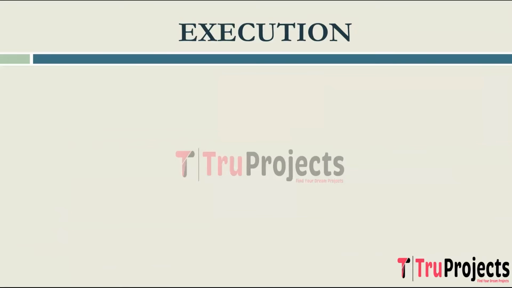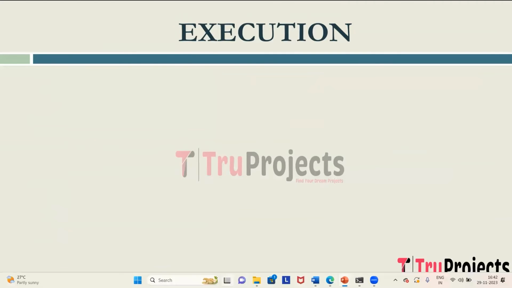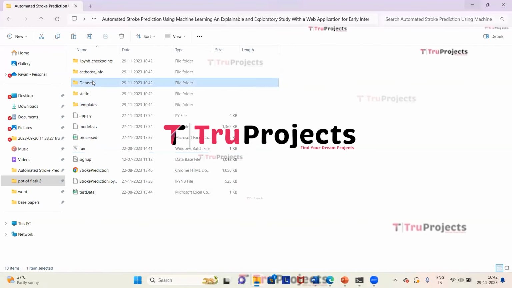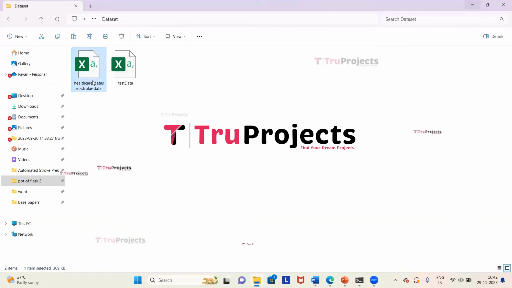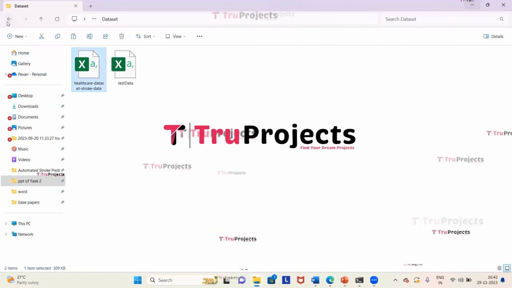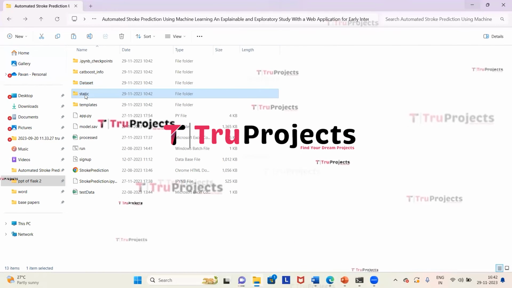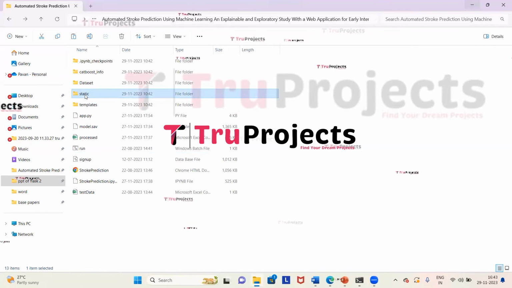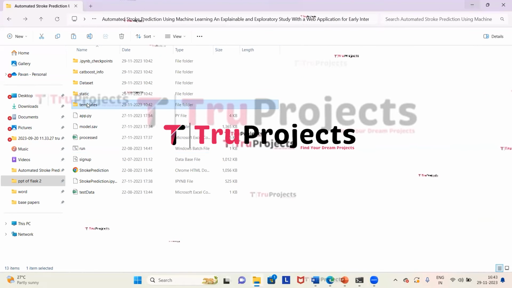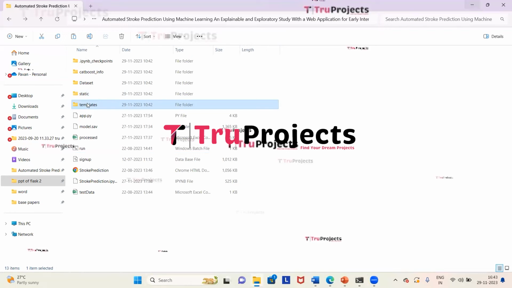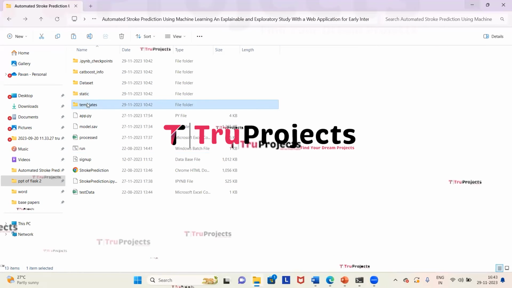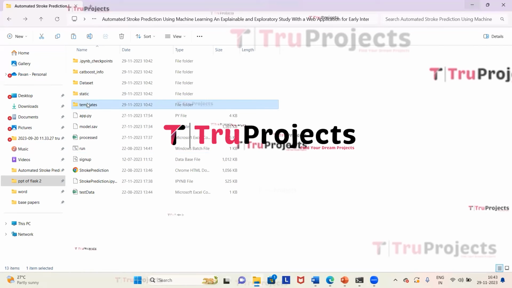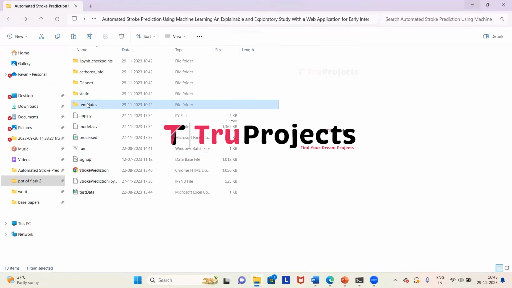To execute the project, first we need to open the code folder which contains source code files. So this is the code folder of the project. This is the dataset folder on which we will be training the algorithm. This is the static folder. This folder consists of files related to CSS, JavaScript, and Bootstrap. This is the templates folder. This folder contains all the HTML pages used in the project. It typically includes files like index.html, about.html, etc., which represent different pages of the website.